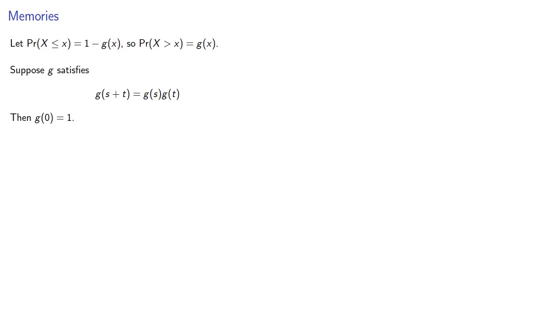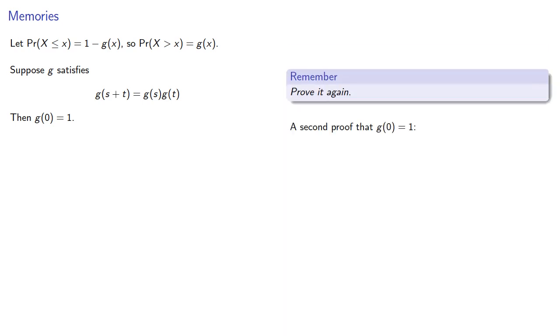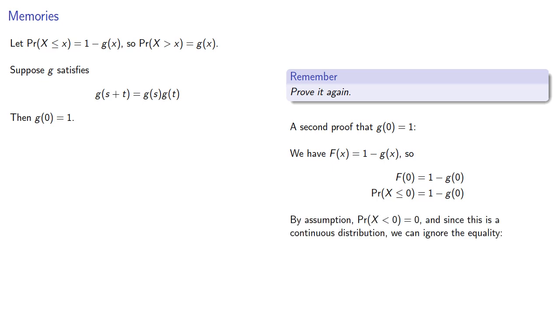Now, again, a useful thing to do when you're learning mathematics is to prove it again. So here's a second proof that g of 0 is 1. We have our cumulative distribution function 1 minus g of x. So f of 0 is 1 minus g of 0, and so that's the probability that x is less than or equal to 0. Now by assumption, the probability that x is less than 0 is 0, and since this is a continuous distribution, remember we assumed it's differentiable, we can ignore the equality, and so the left-hand side is just 0, which tells us that g of 0 must be 1.